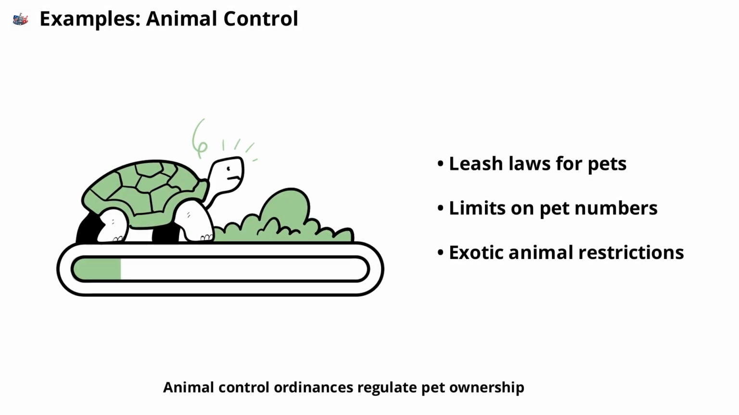Animal control ordinances regulate pet ownership and animal behavior within the city. These rules might require dogs to be leashed in public, limit the number of pets per household, or prohibit certain exotic animals. Animal control officers enforce these ordinances to protect both residents and animals, ensuring a safe and healthy environment.